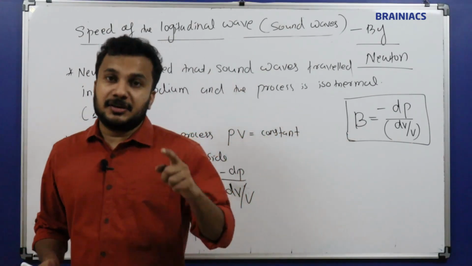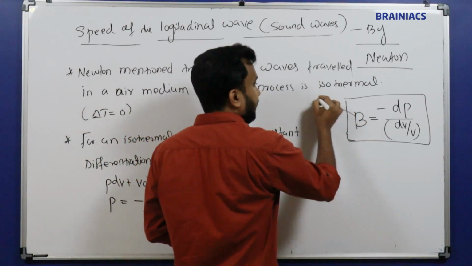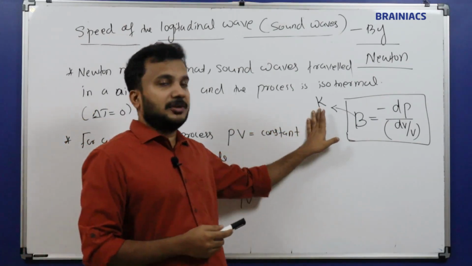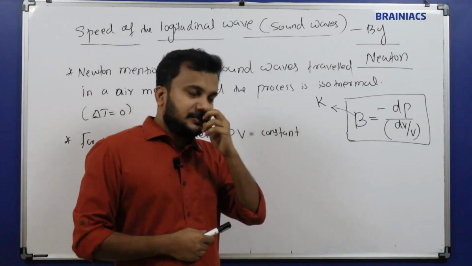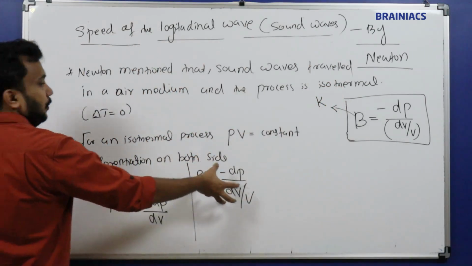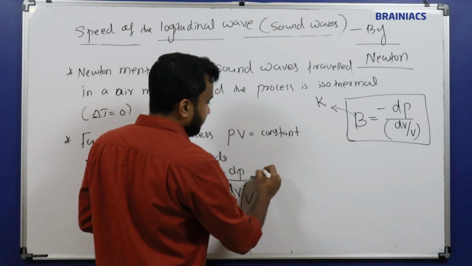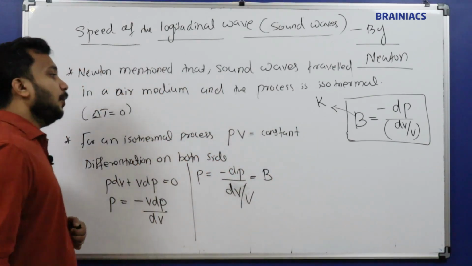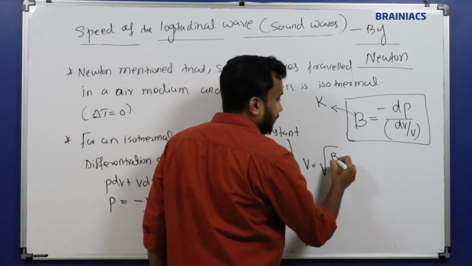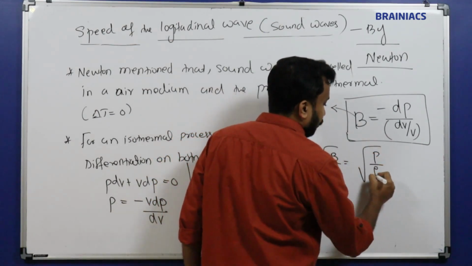Some textbooks use the letter K for bulk modulus. So don't be confused: K in some reference textbooks represents bulk modulus, B represents it, beta represents it, all are the same. So what is this whole factor now? This P is equal to minus dP dV by V. This is equal to the bulk modulus P. Now I can write the equation for velocity. Velocity is equal to root of B by rho, so B by rho means P by rho.